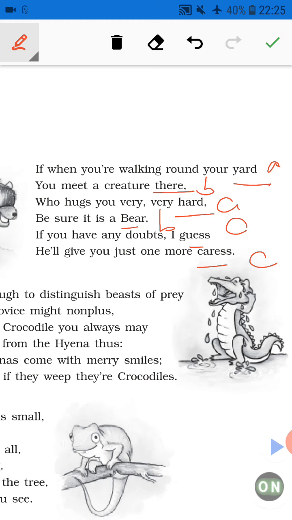So the same rhyming scheme is used in the stanza: A, B, C, C, C. Then, you can see enjambment is used. What is enjambment? When the same sentence continues across lines. Like you can see in the first line, "If when you are walking around your yard you meet a creature there." So enjambment is used in these lines. Then line 5, "If you have any doubts, I guess he will give you just one more caress." Enjambment is used.